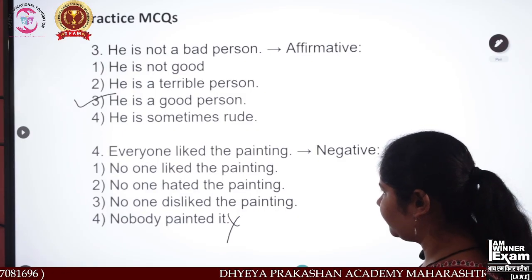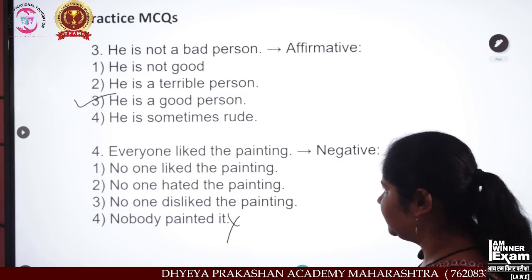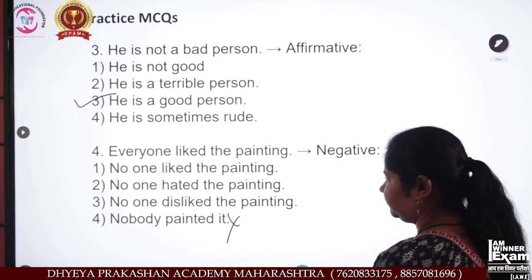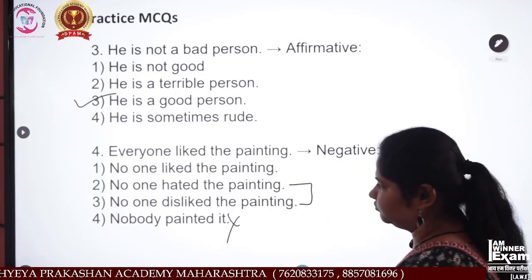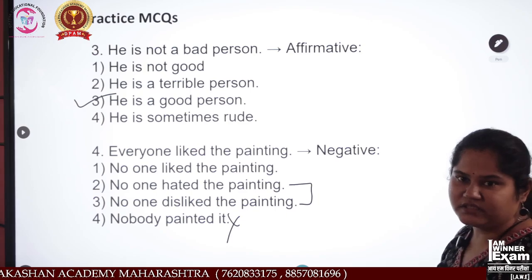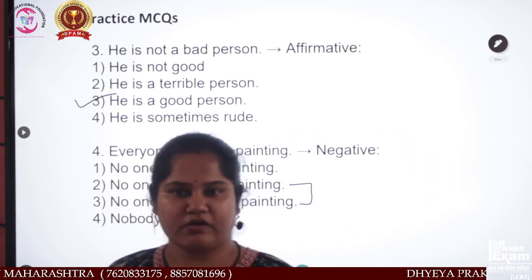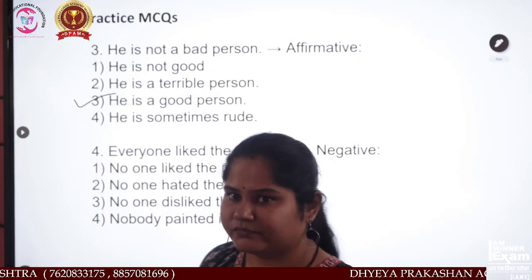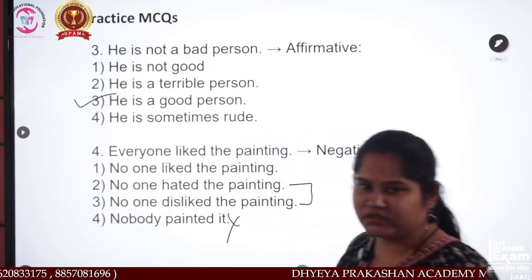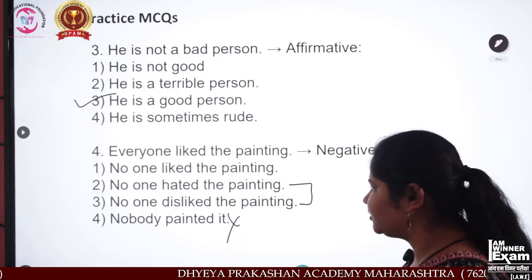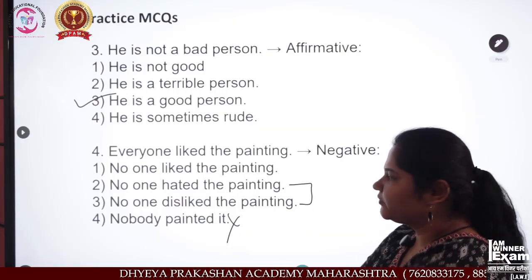Now see over here, which is nearest between these two? See, this is the trick. This is a tricky question about the MCQs. You have to find the perfect one. So focus on this question for a second, think, and try to understand which one is the correct answer.